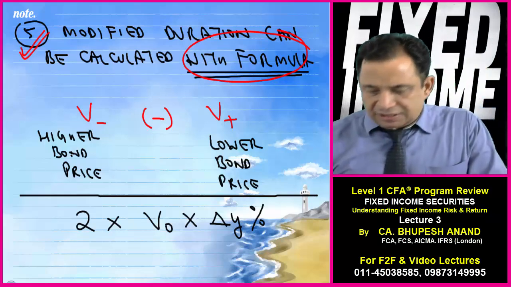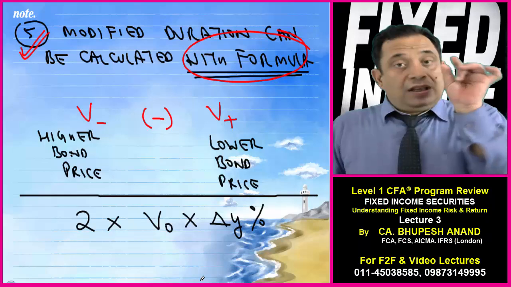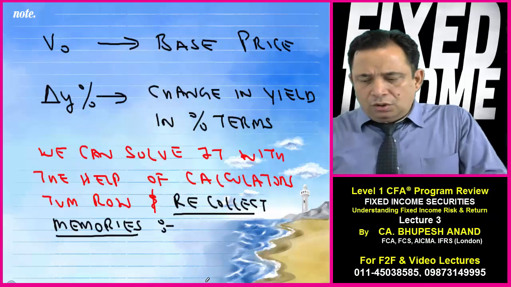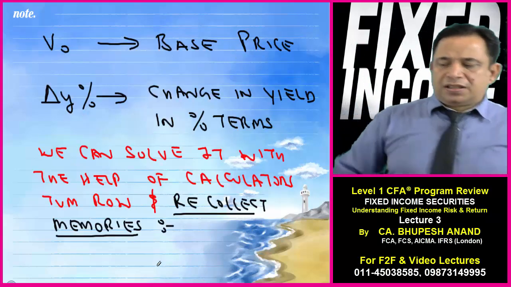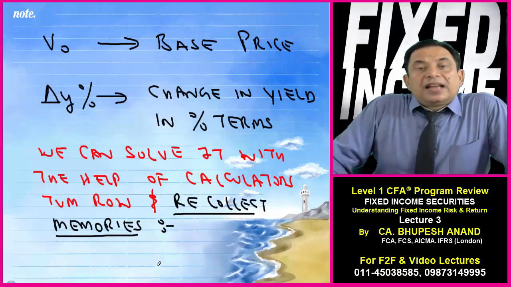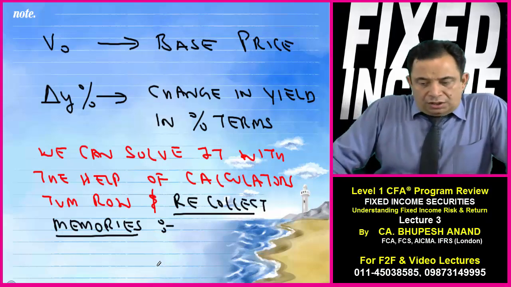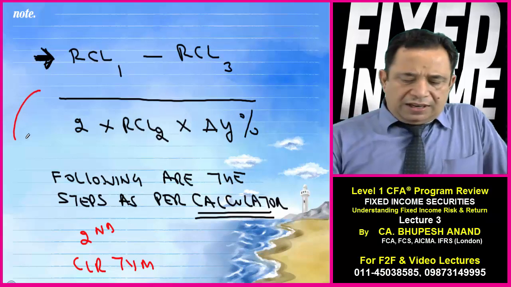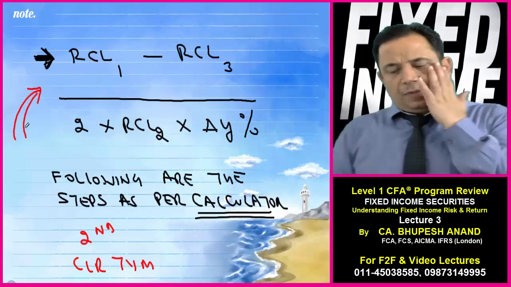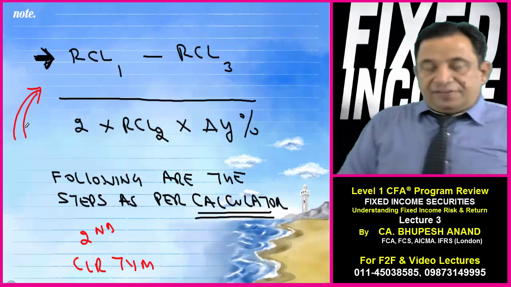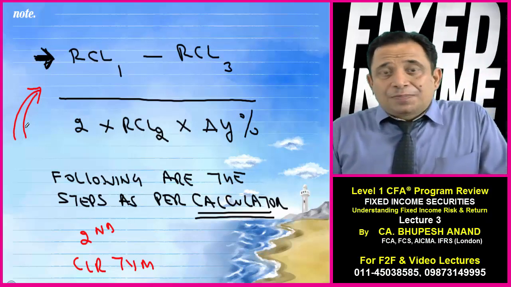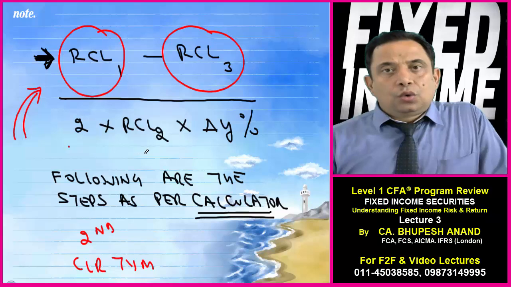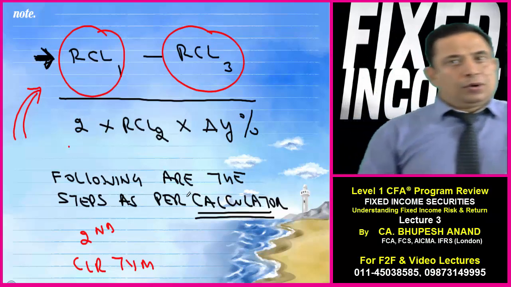Now what is the meaning of V minus? V minus is the decreased value, and V plus is the higher value, the increased value, and V0 is the base price, delta Y percentage is the change in yield in percentage terms. We can solve it with the help of TVM keys and recall memories. So like this, with the help of this muscle memory and the calculator, I will store the values and recall RCL1, then RCL3, then 2 into RCL2 into delta percentage. I will show you how I do it with the help of a calculator.